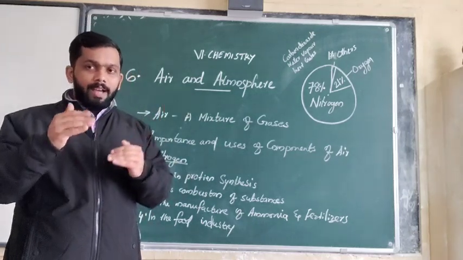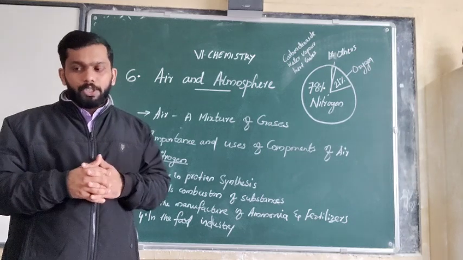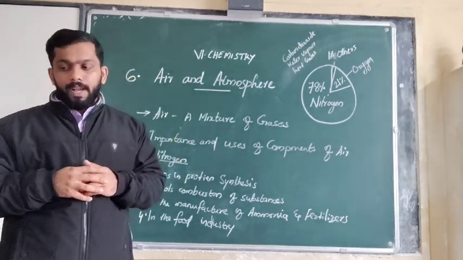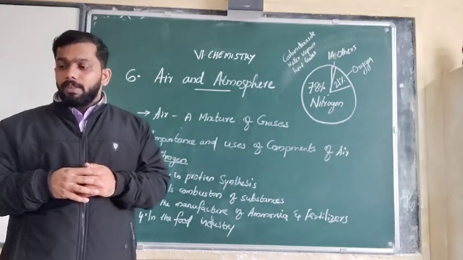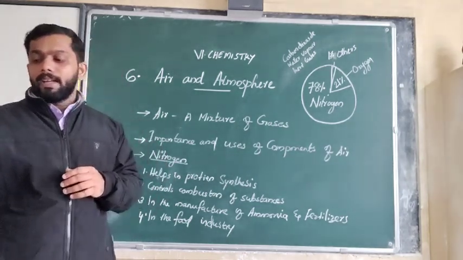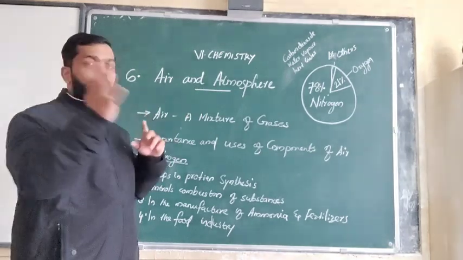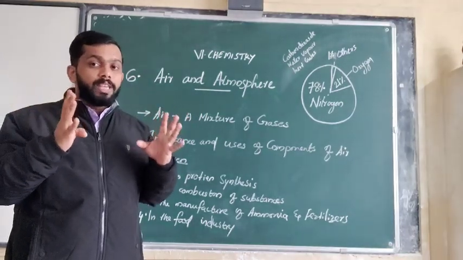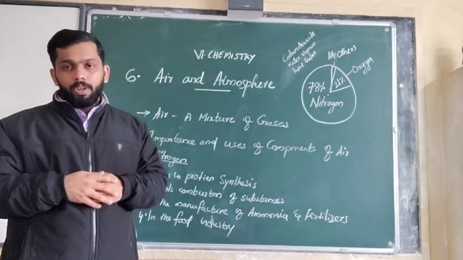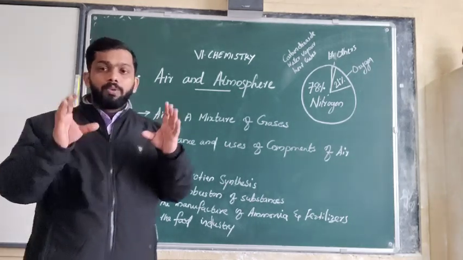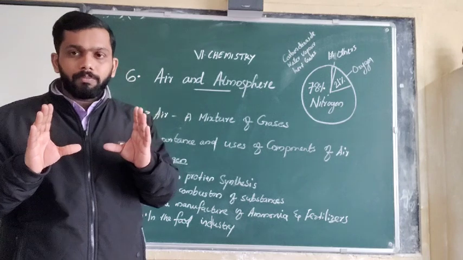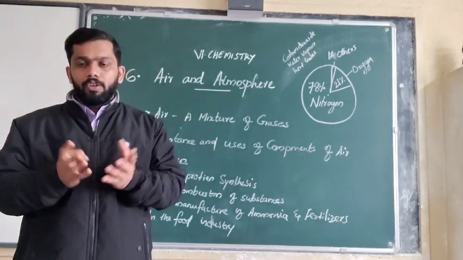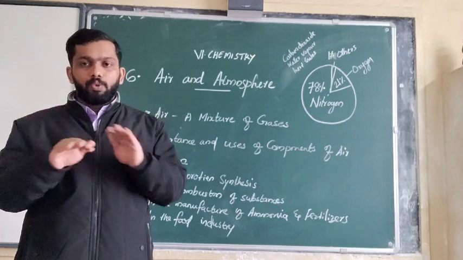So we are going to conduct an activity. In your textbook, page number 68, there is one activity given. Activity 1: we have to show that air is present around us. Around us, air is present, even though we are not able to see it. So what you have to do is take an empty bottle and a bucket or beaker of water, and fill it with water.